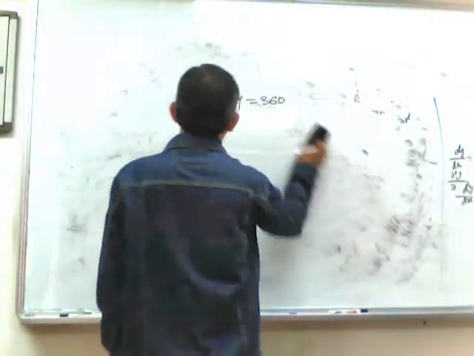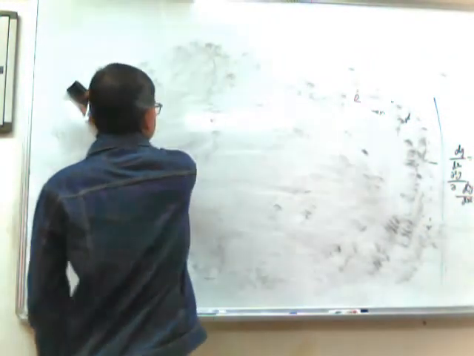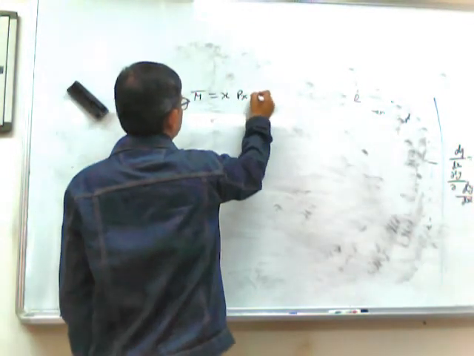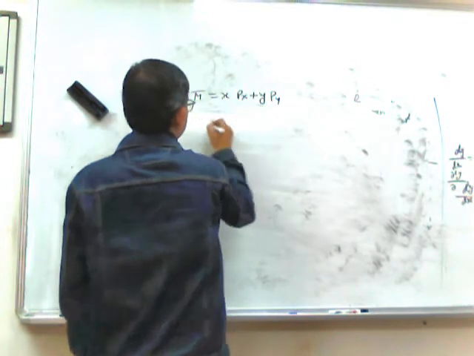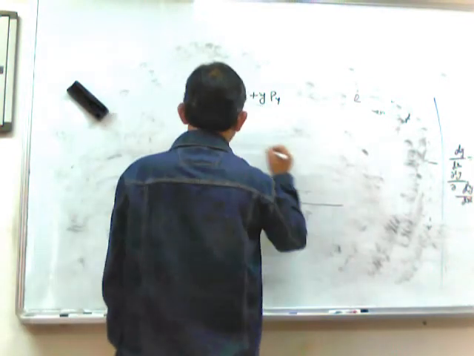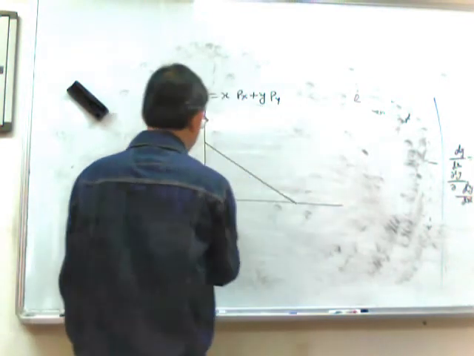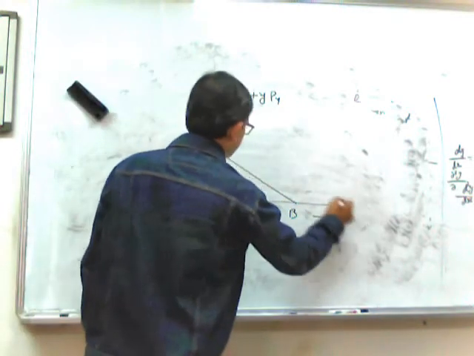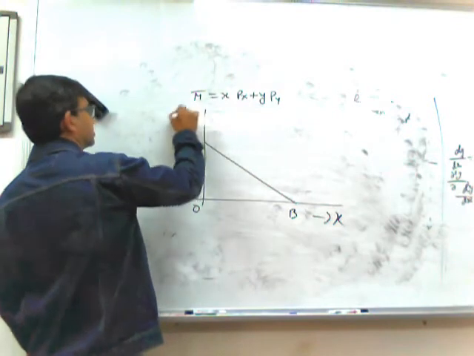First we will do it. M bar equals x into px plus y into py. So this is the budget line. We give it OA, OB. In the horizontal axis we are measuring x, in the vertical axis we are measuring y.